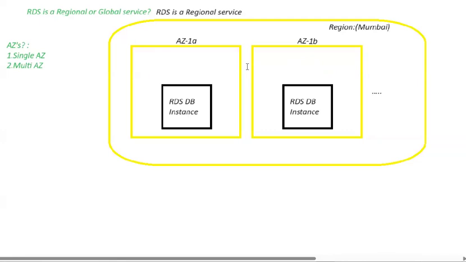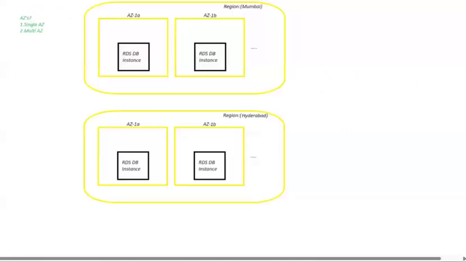Then how can I provide high availability? By deploying my RDS instances across different regions. You can see here I deployed in the Mumbai region and in the Hyderabad region as well.